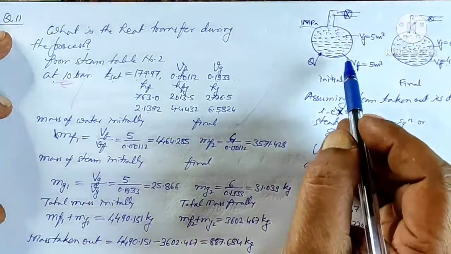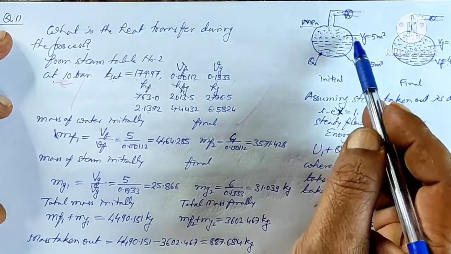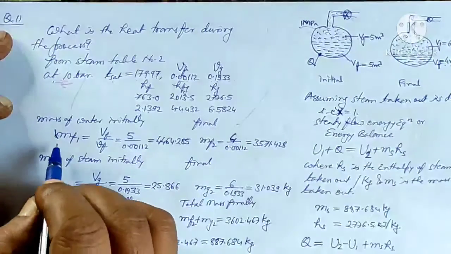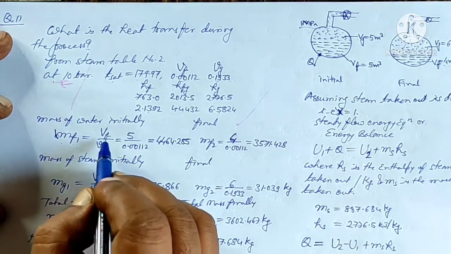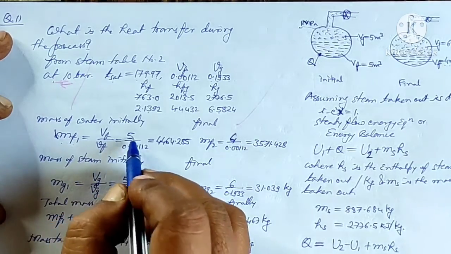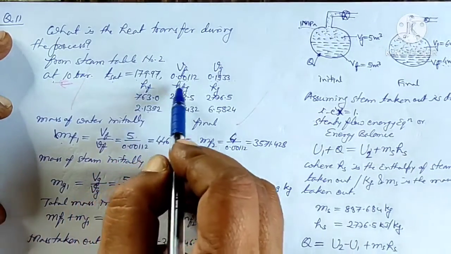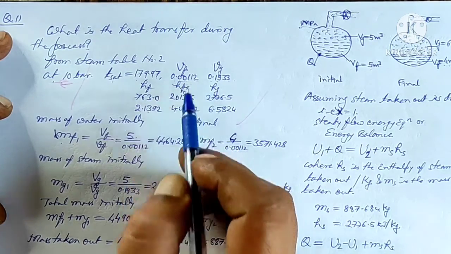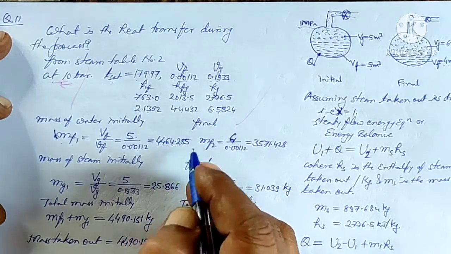Now first we will calculate the mass of water initially and the mass of steam, then the total mass initially, and then the final values. So the mass of fluid, that is water, initially will be equal to the total volume of the water divided by the specific volume. The total volume of the water is given as 5 meter cube and the specific volume of the water is 0.00112 meter cube per kg. So it comes out to be 4464.285 kg.